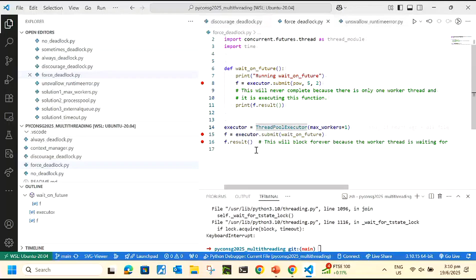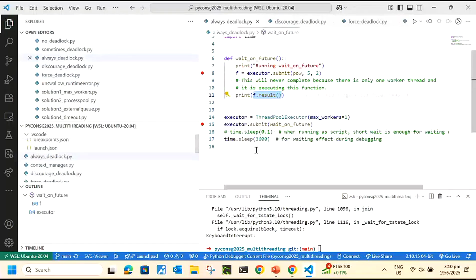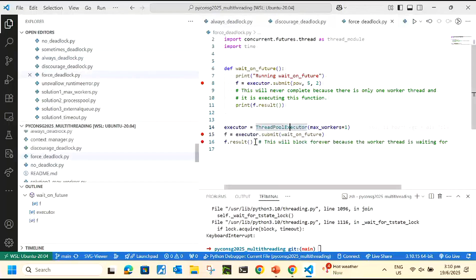So why do I put this on the right side of the spectrum compared to always? Because these two are still sleeping, so it is not as deterministic as f.result. With f.result, there is no time limit, it's infinite time. This one is still finite time, so it's weaker. The stronger lock is the f.result. So in your code, you shouldn't play with times. You should really use all these blocking mechanisms and synchronization mechanisms.